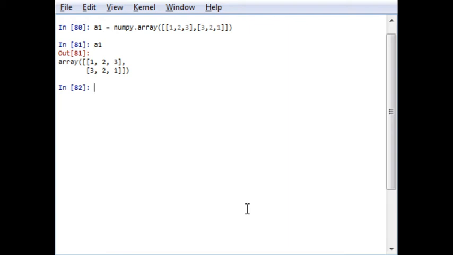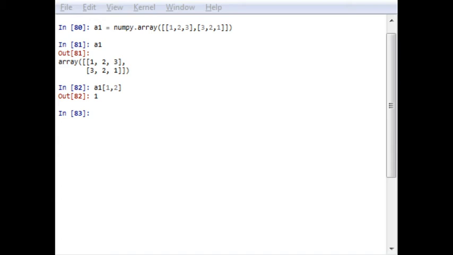So I will write a1 and bracket 1 comma 2. The first number indicates row and the second indicates column. In this way we can select a particular element using indexes.